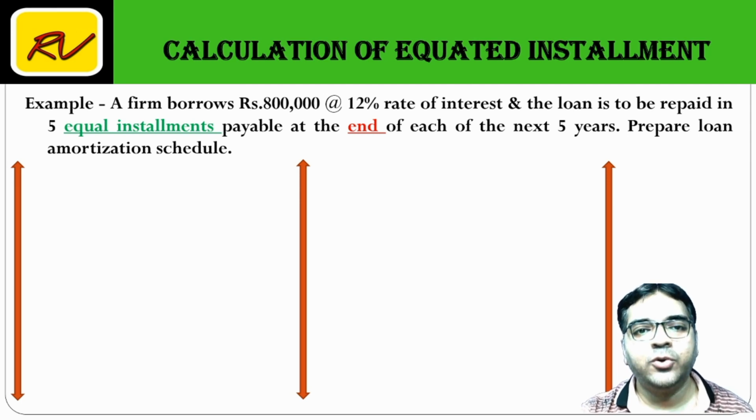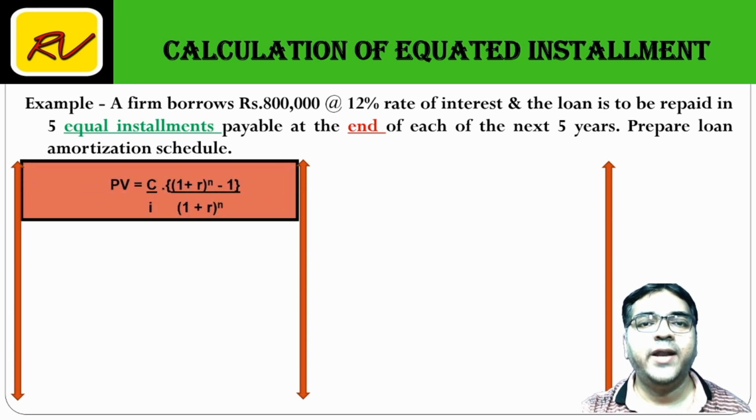A firm borrows rupees 8 lakhs at 12% rate of interest, and the loan is to be repaid in 5 equal installments payable at the end of each year. So here we are using concept of end of the year, which means ordinary annuity.